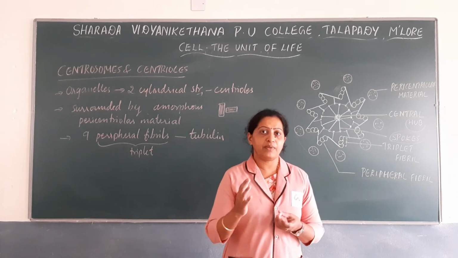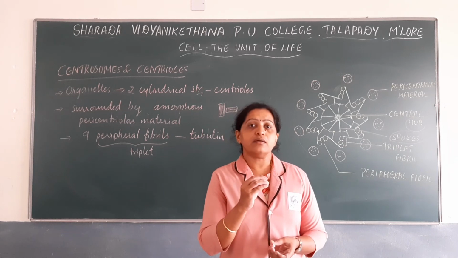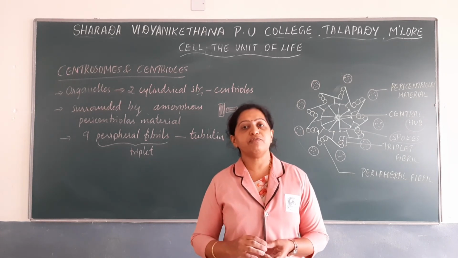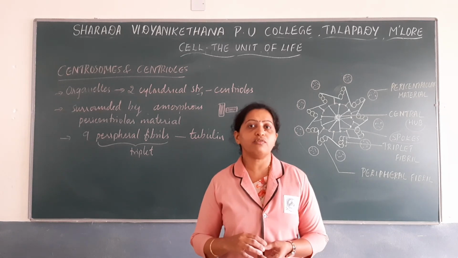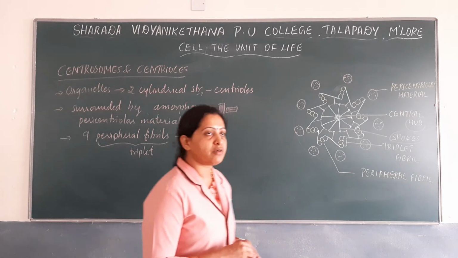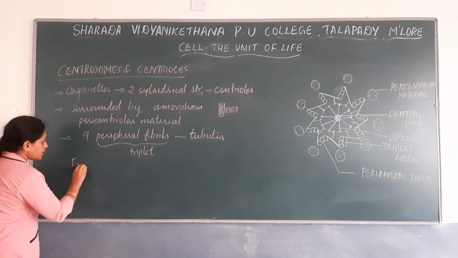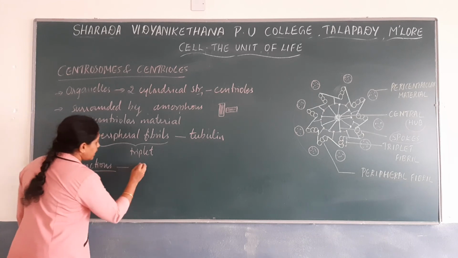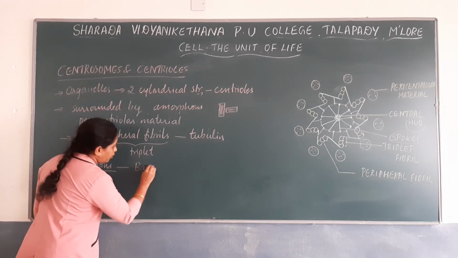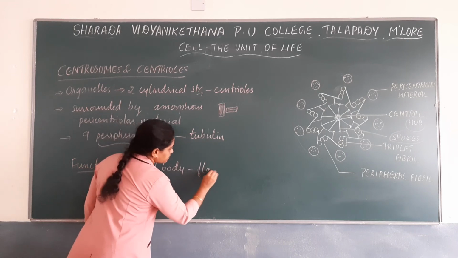In certain other cells, the centriole forms the basal body of flagella. So note down the functions of centrosomes or centrioles: they form the basal body of flagella.